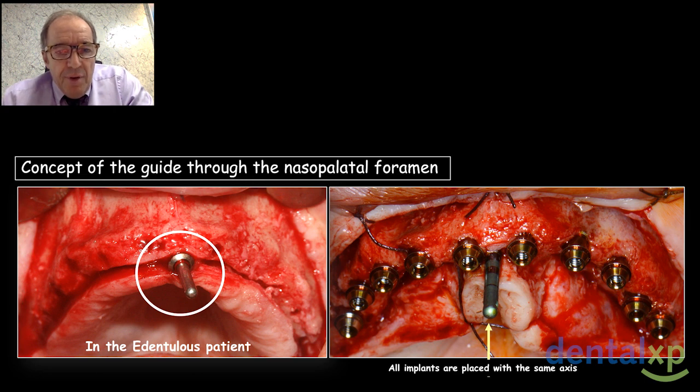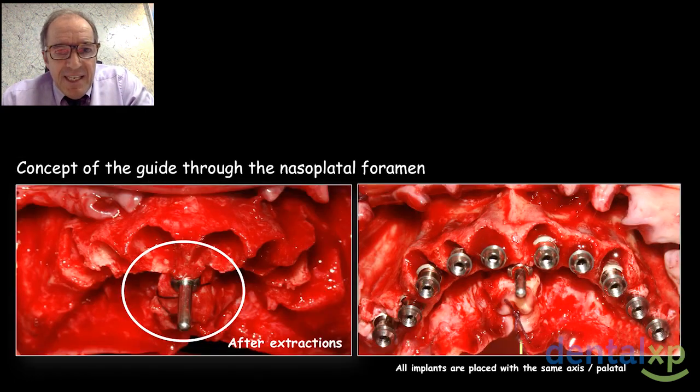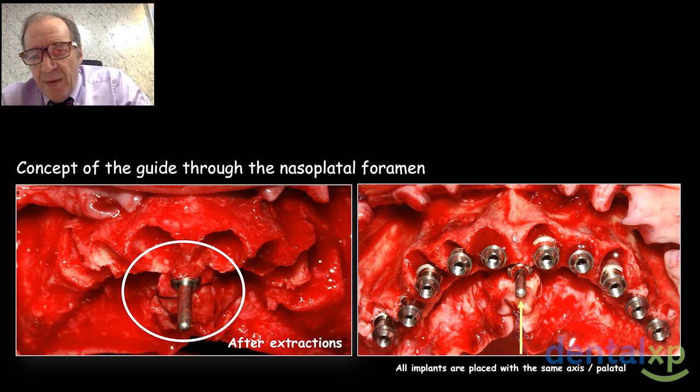If you are in the edentulous patient, the implants are placed in the same axis, and after extraction it is exactly the same. We can obtain exactly the same implant placement with the same result.